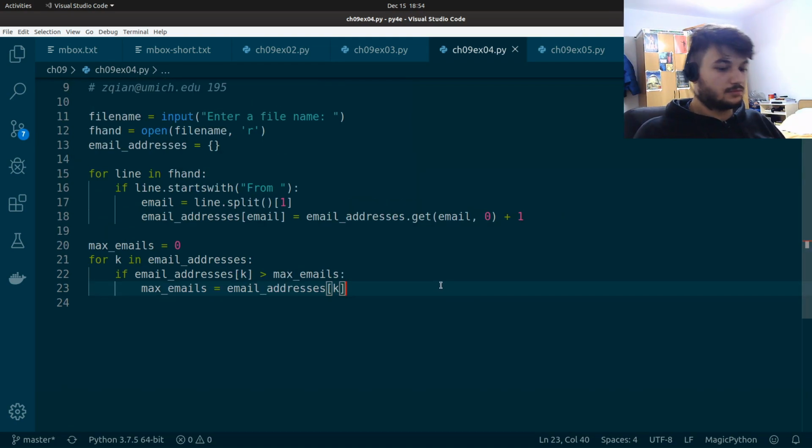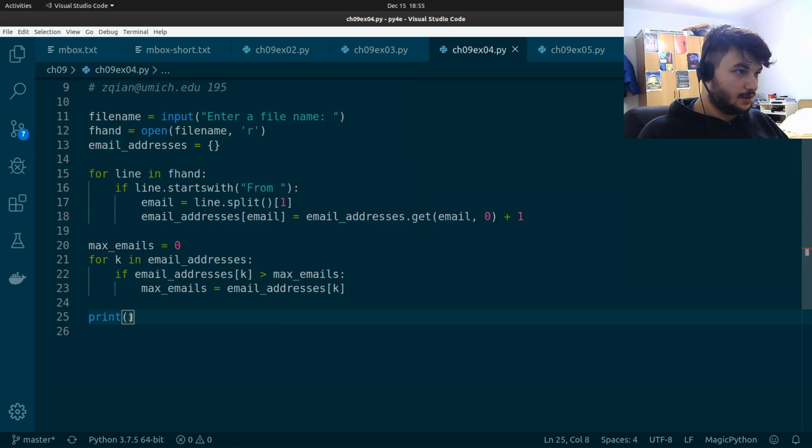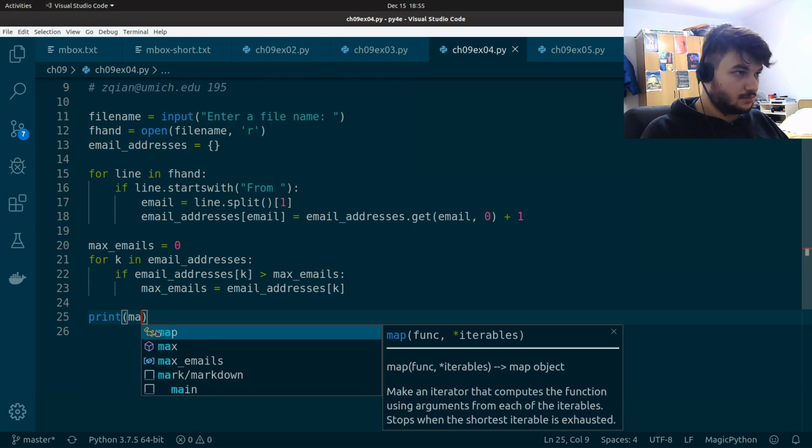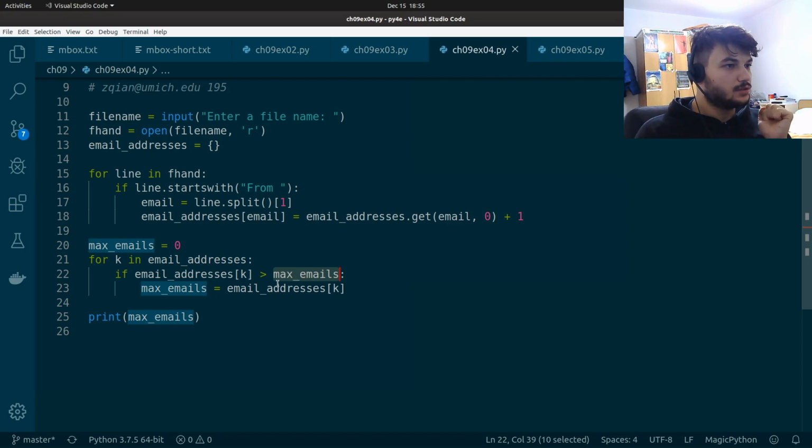So to run this, we need just to print in the end the max emails. So this will be the value, but we also need to get the key. So to get the key, we need to save it somewhere. So for this max emails, we need to save the key K we get here, and we can do something.